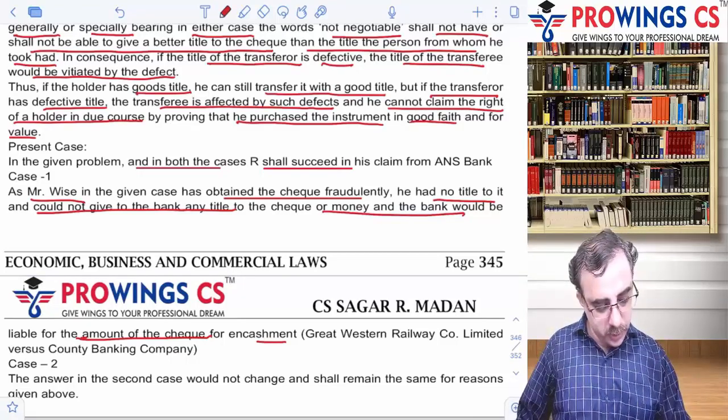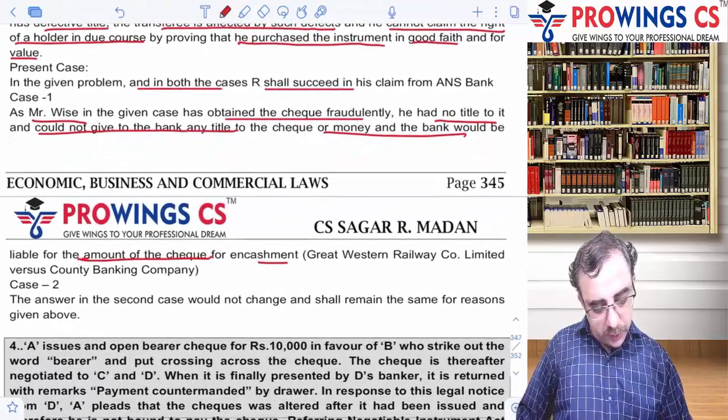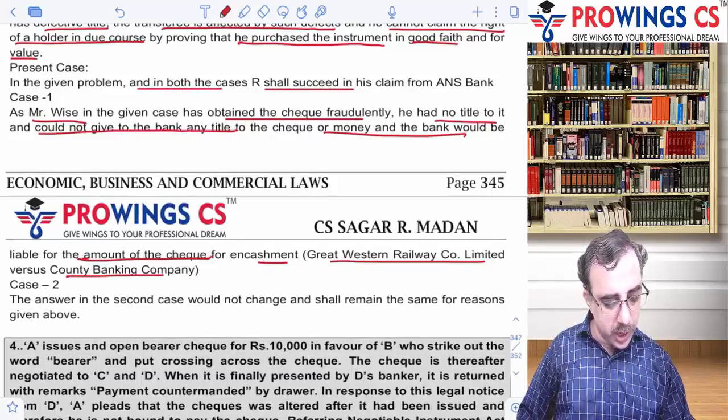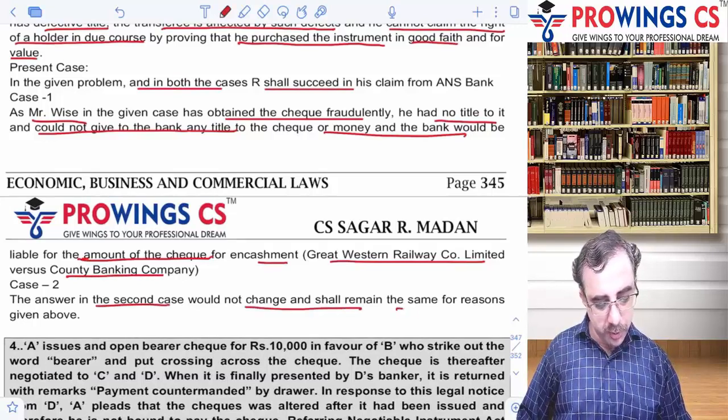He cannot. Clear? That was held in the Greater Western versus County Banking. And case 2, the answer in the second case would not change and remains the same.